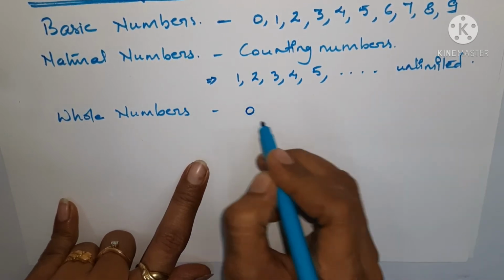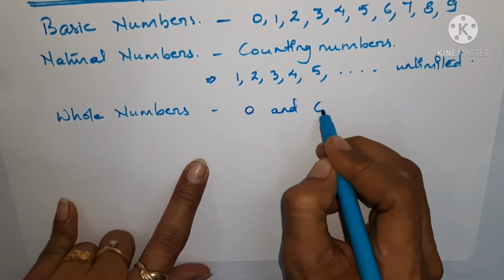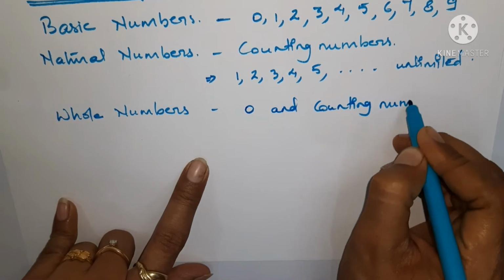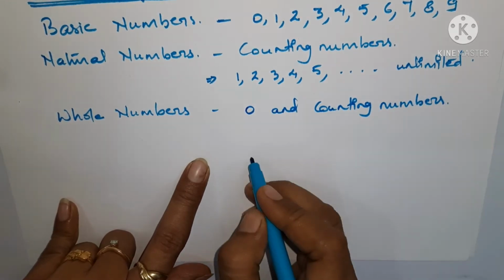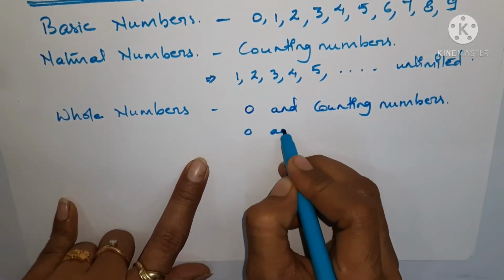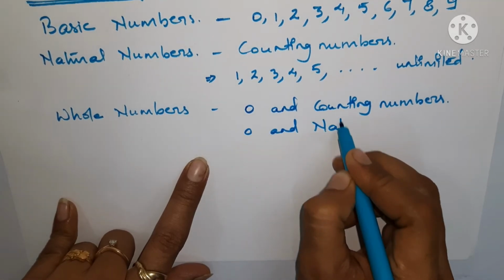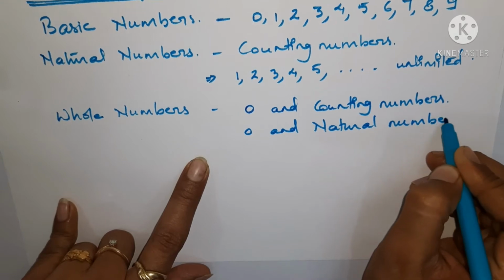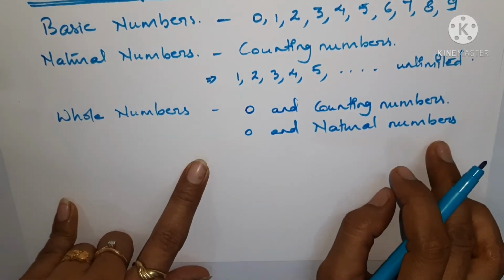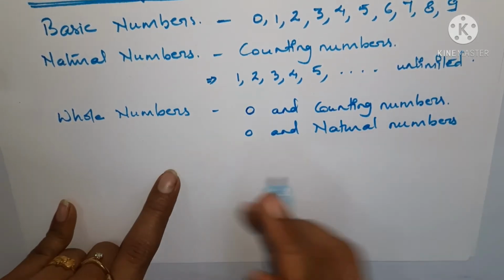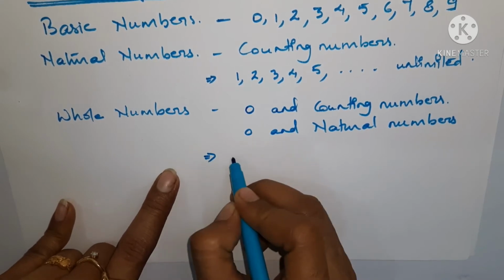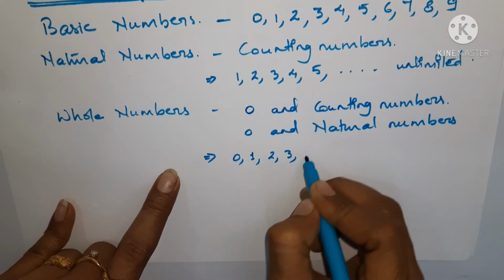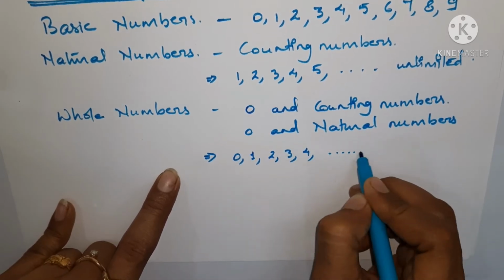It means 0 and counting numbers, or you can say 0 and natural numbers. These are the whole numbers. So we can write 0, 1, 2, 3, 4 and so on.